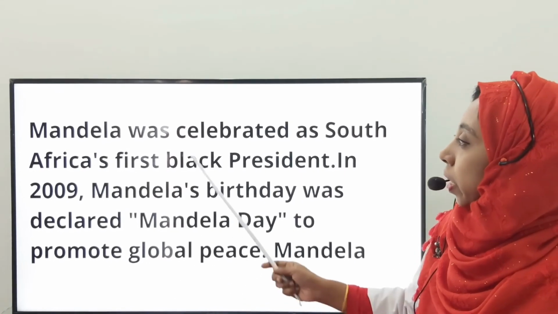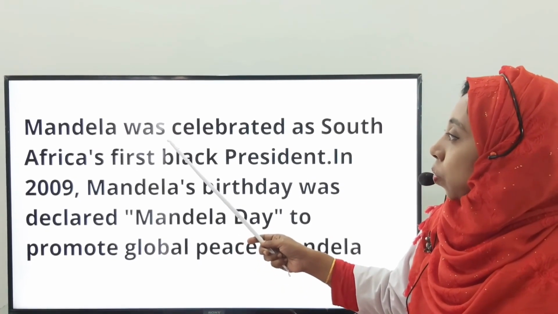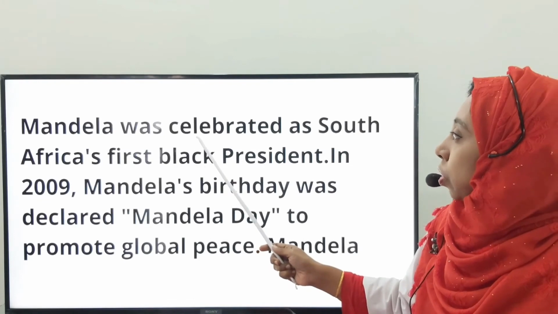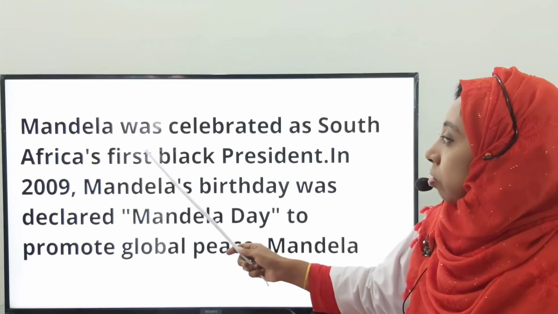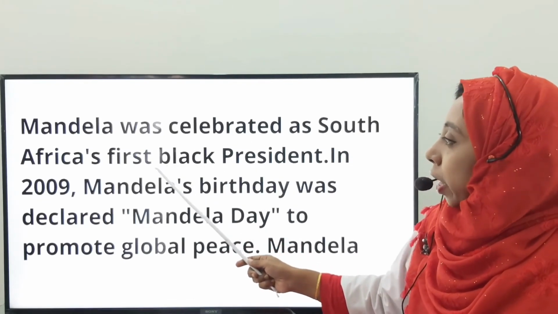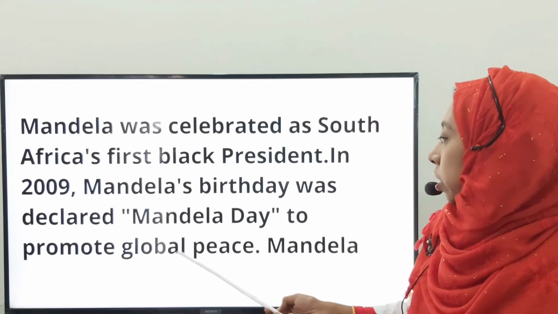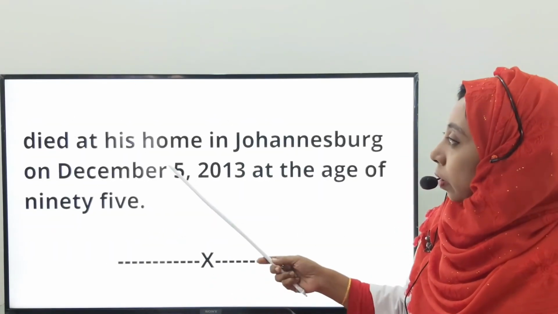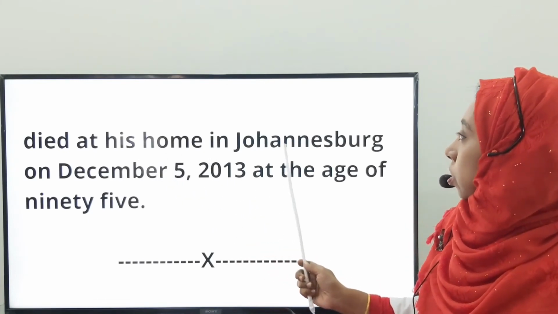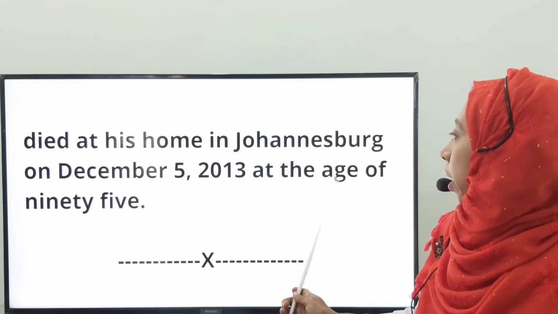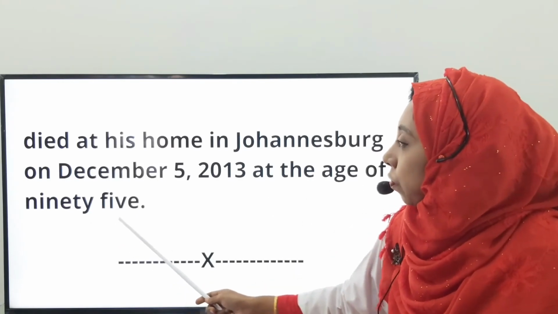That means after 1993, he was awarded the Nobel Peace Prize. After that, in 1994, he was celebrated as South Africa's first black president, and in 2009, Mandela Day was declared. Mandela died at his home in Johannesburg on December 5, 2013 at the age of 95.